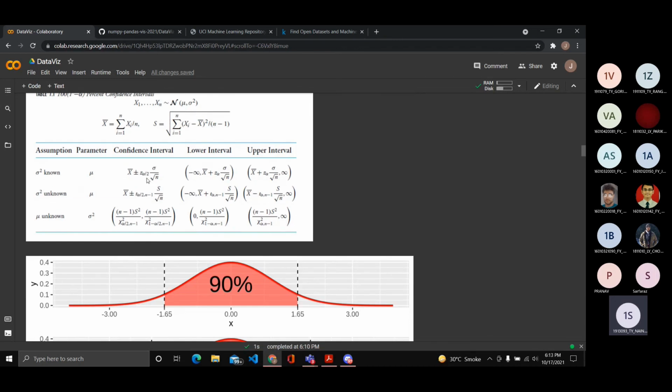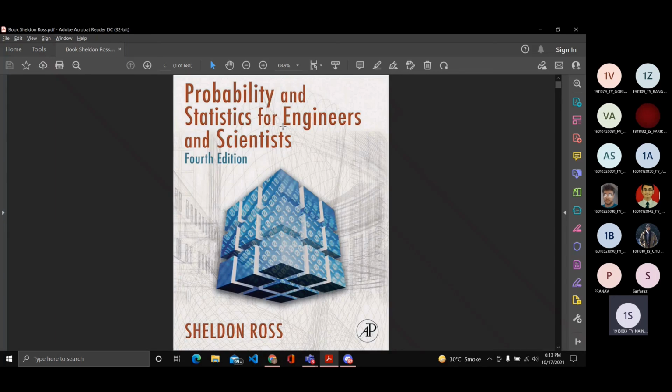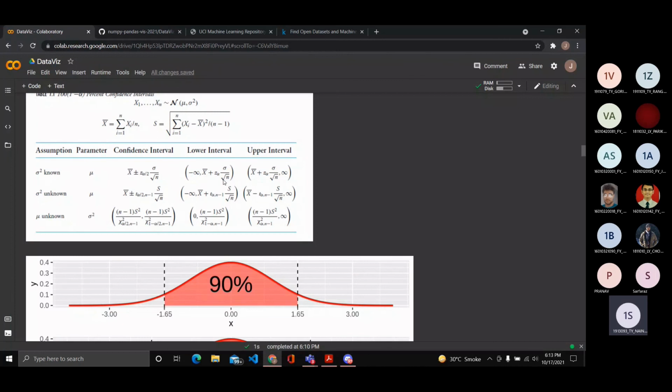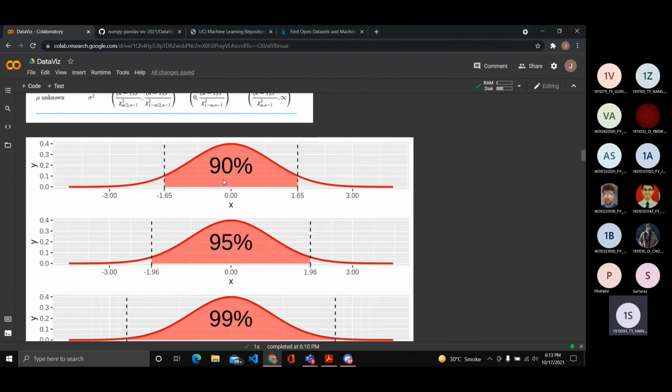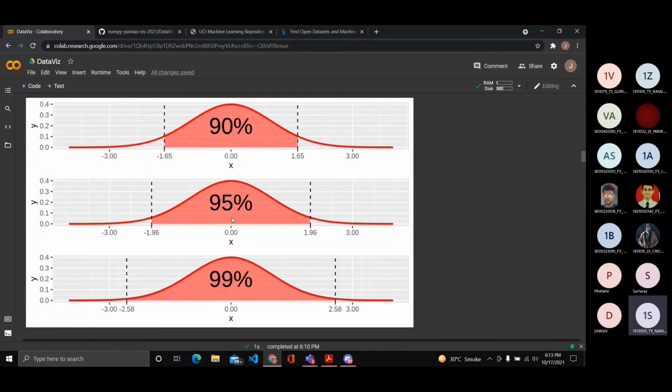If you want to learn more about the formula here, you can go to this book. This is where I've learned all my statistics from, Sheldon Ross. It's very beautiful and it is very concise for beginners as well as experts. We'll learn a lot about data visualization from that book. So here, the most common confidence intervals are 90, 95, and 99%. Again, this is basically saying that there's a 95% probability that the sample mean would lie in these two intervals.